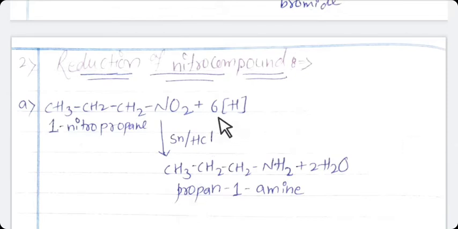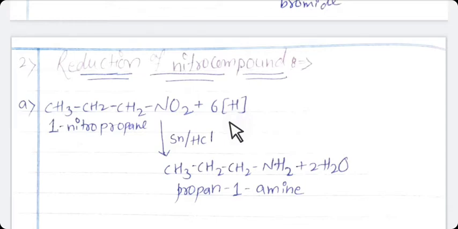From 6 hydrogen atoms, 2 hydrogen atoms are attached with nitrogen atom, means here 2 oxygen atoms are replaced by 2 hydrogen atoms, and these 2 oxygen atoms are attached with the remaining hydrogen atoms.